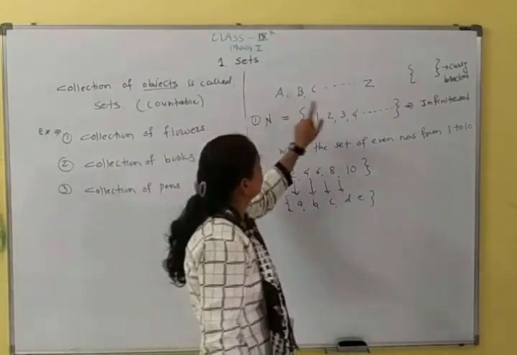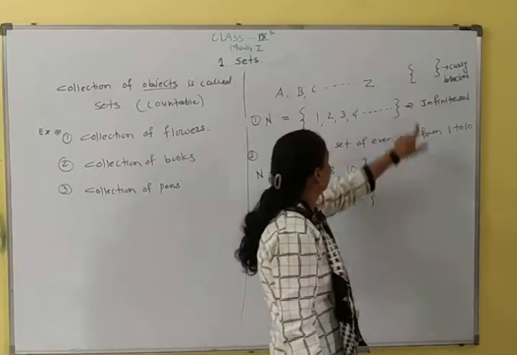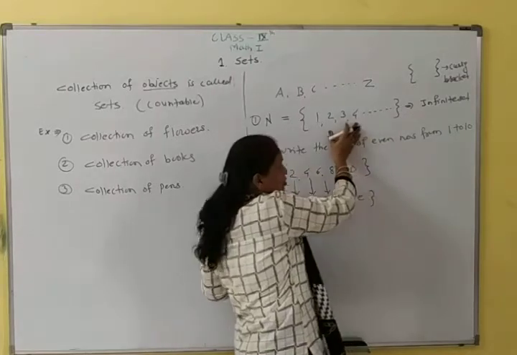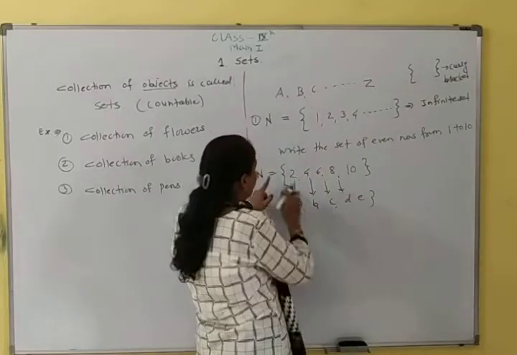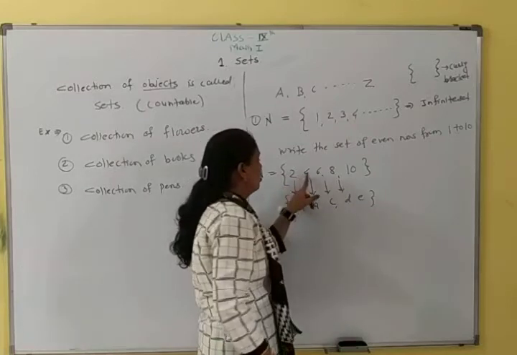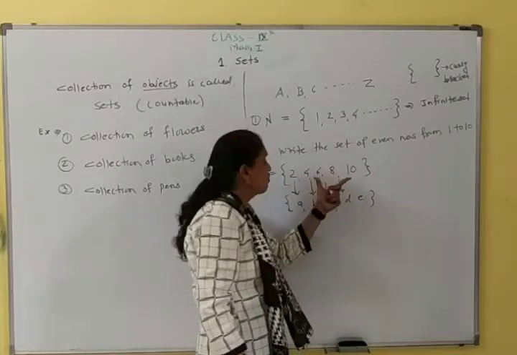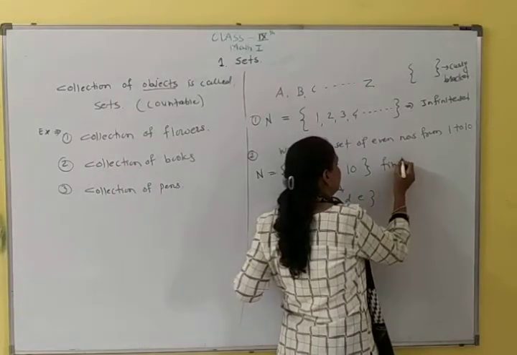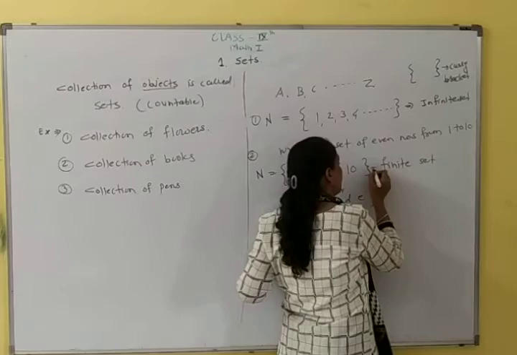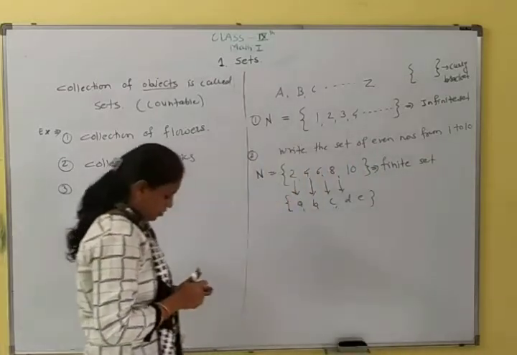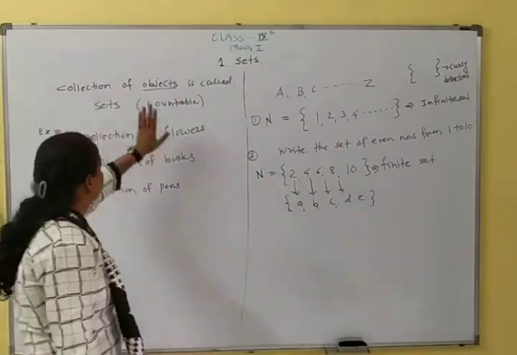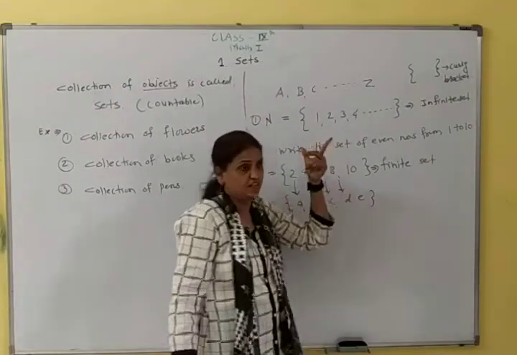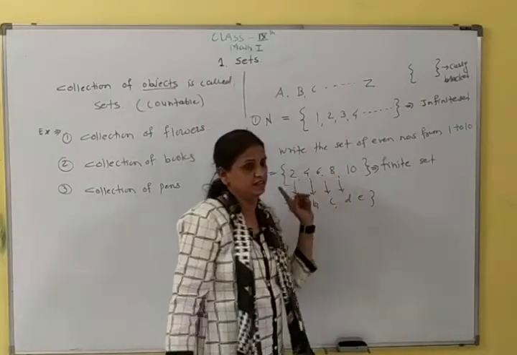And sets are written only in curly brackets. The set of natural numbers is uncountable, meaning an infinite set. The even number set is countable. There are 5 elements or 5 members in this set. So this is a finite set because it is countable. Sets are denoted by only capital letters and members or elements are denoted by only small letters.